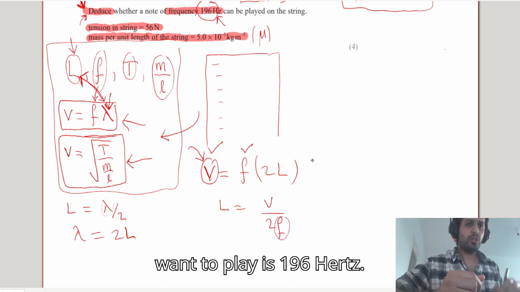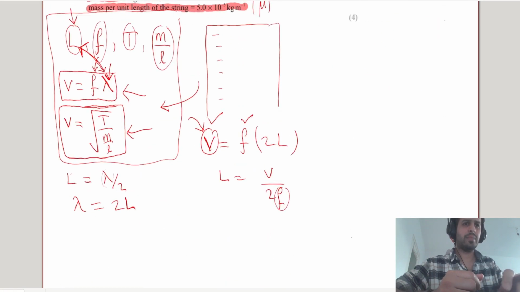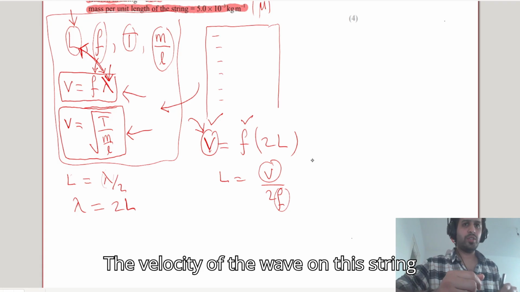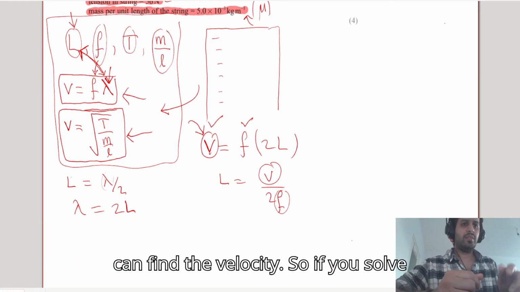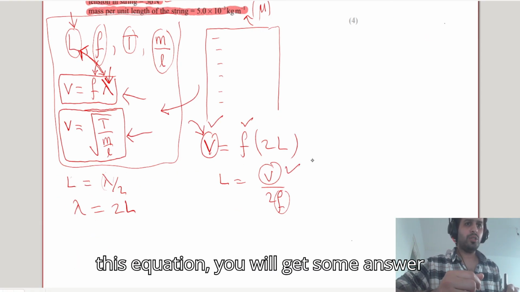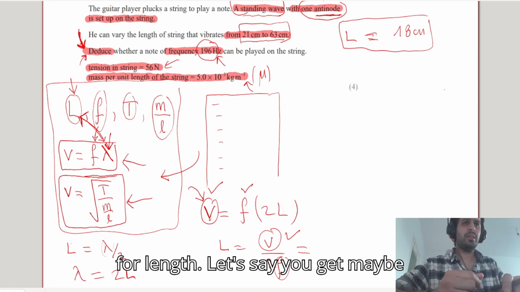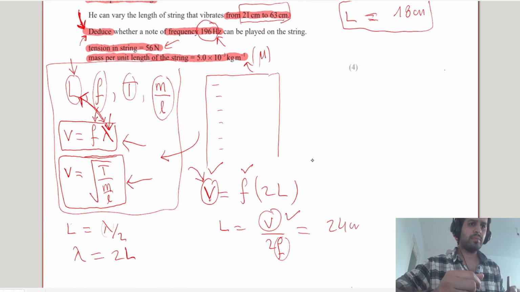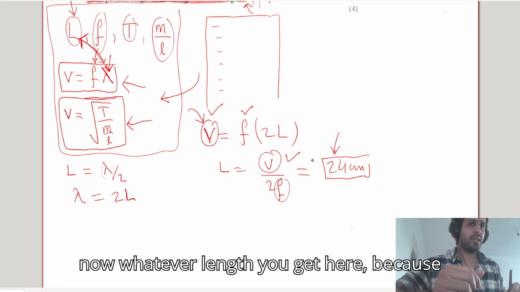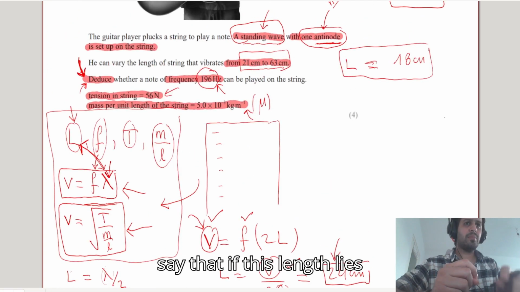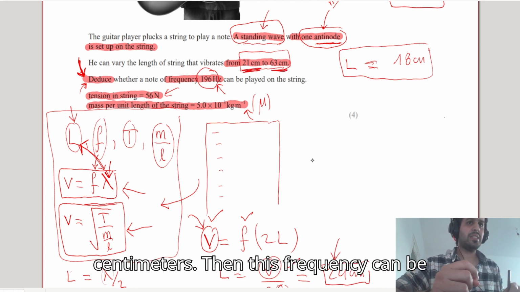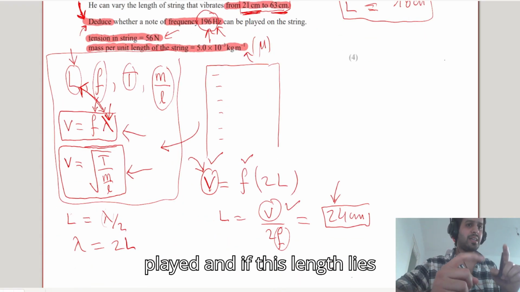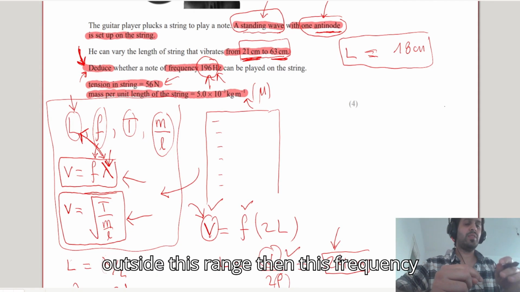Now the frequency that we want to play is 196 Hertz. The velocity of the wave on this string depends on tension and mass per unit length, both of which are given. So you can find the velocity. If you solve this equation, you will get some answer for length. Let's say you get maybe 24 centimeters. Now, whatever length you get here, because the question asks you to deduce, you can say that if this length lies between 21 centimeters and 63 centimeters, then this frequency can be played. And if this length lies outside this range, then this frequency cannot be played.